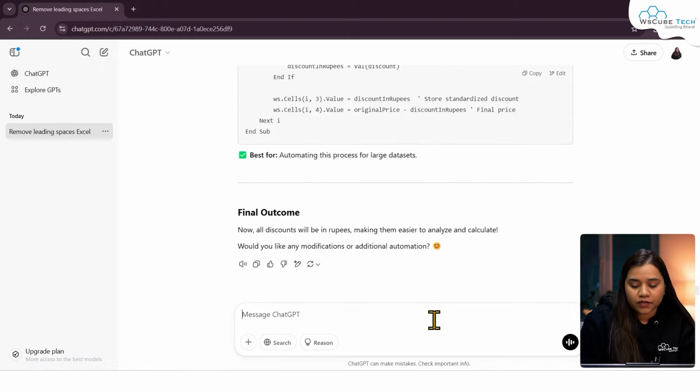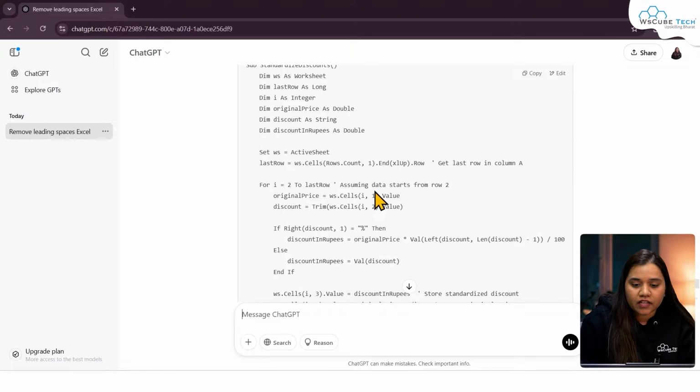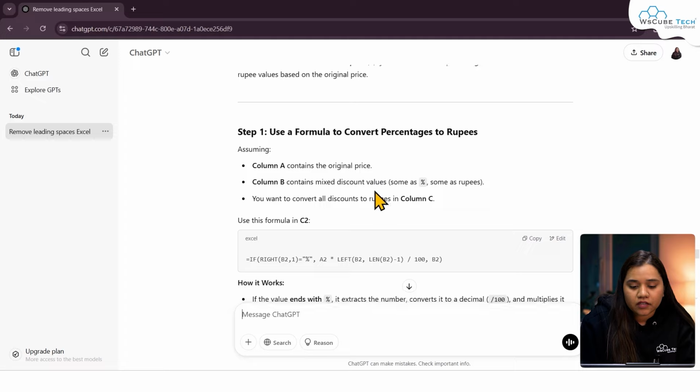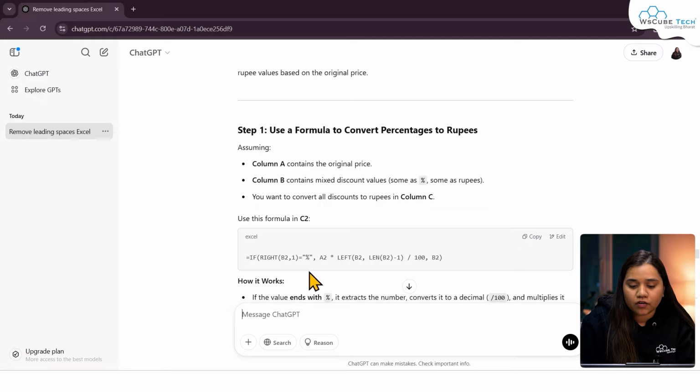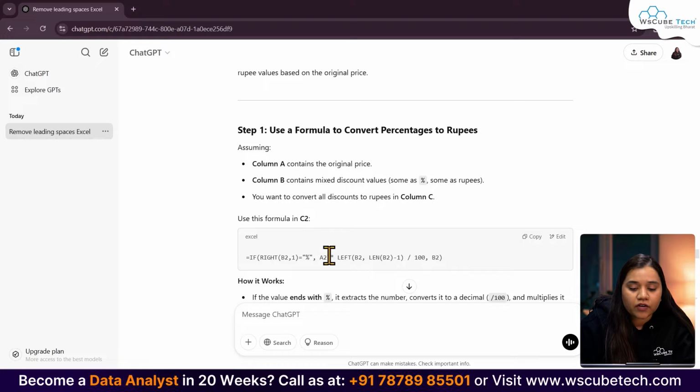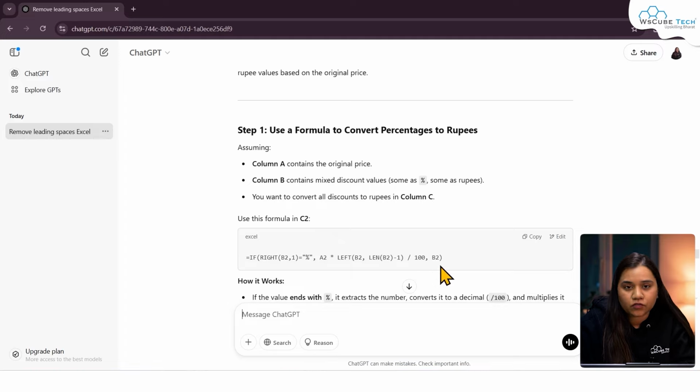So here still we are not getting the correct result. Let's try to improve our prompt. As we are able to understand, it's saying that from the right side of your cell, if you find the percentage symbol on the first position, in that case multiply A2 with the length of our data, with the left of B2, comma length of B2 minus 1, divided by 100, so that you can convert the percentage value into rupees, else return B2.